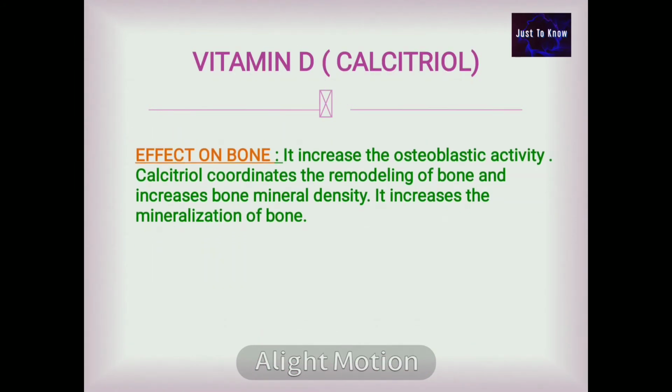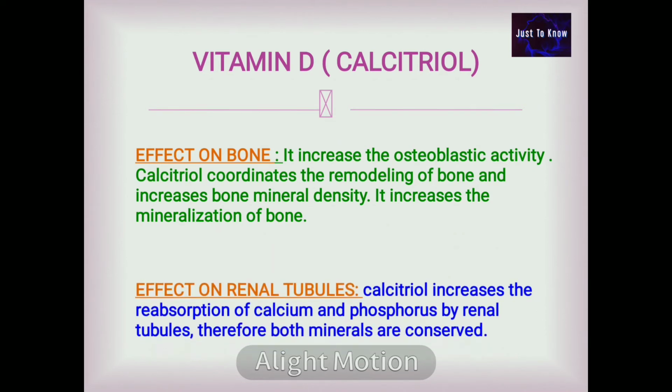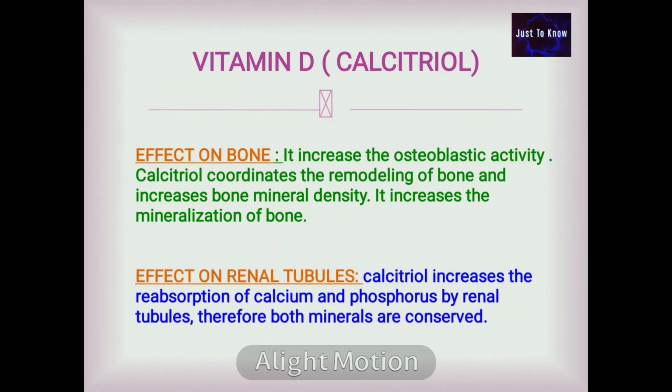Effect on bone. It increases the osteoblastic activity. Calcitriol coordinates the remodeling of the bone and increases the bone mineral density. It increases the mineralization of bone. Effect on renal tubules. Calcitriol increases the reabsorption of calcium and phosphorus by the renal tubules. Therefore, both minerals are conserved.